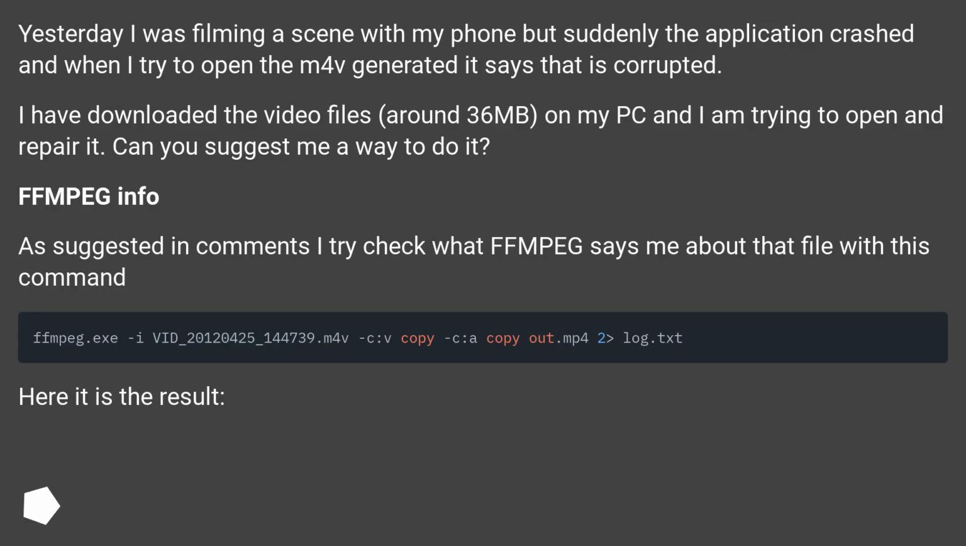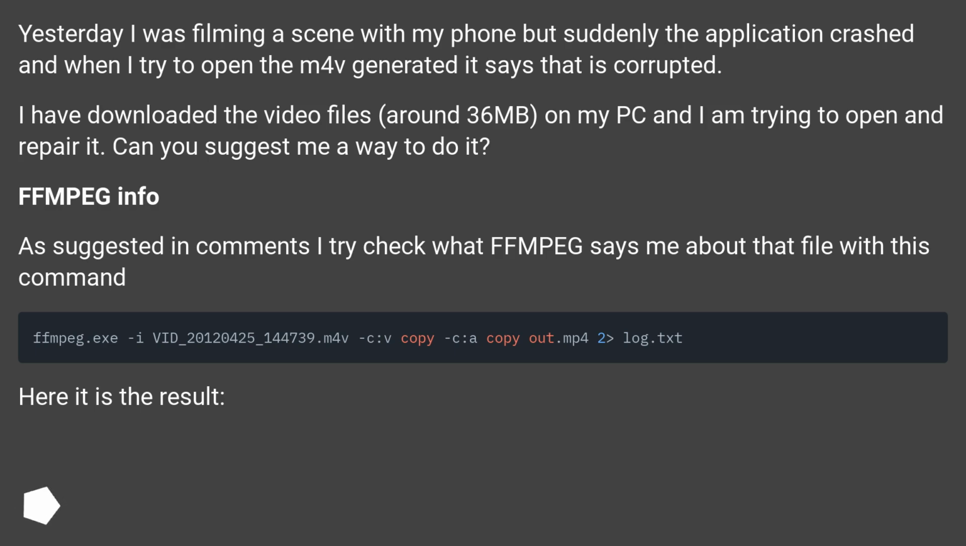How to open and repair an m4v or mp4 video file. Yesterday I was filming a scene with my phone, but suddenly the application crashed, and when I try to open the m4v generated, it says that it is corrupted. I have downloaded the video files, around 36 MB, on my PC, and I am trying to open and repair it. Can you suggest me a way to do it?